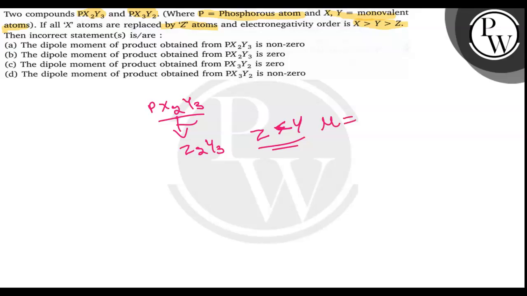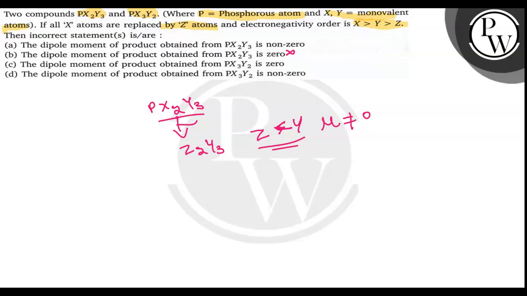The dipole moment is not equal to 0. There would be some value. Mu naught is not equal to 0. So this statement is correct. We have to choose the incorrect one. And another one, the dipole moment of PZ2Y3 is 0. This one would be incorrect then.